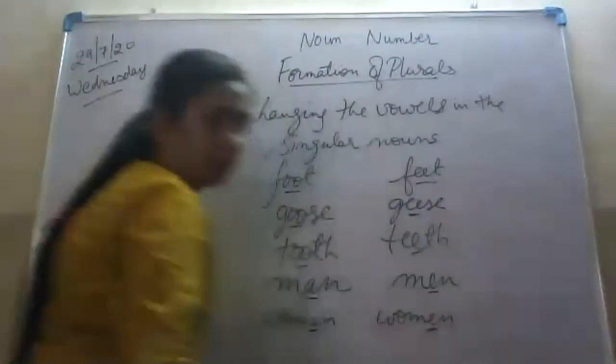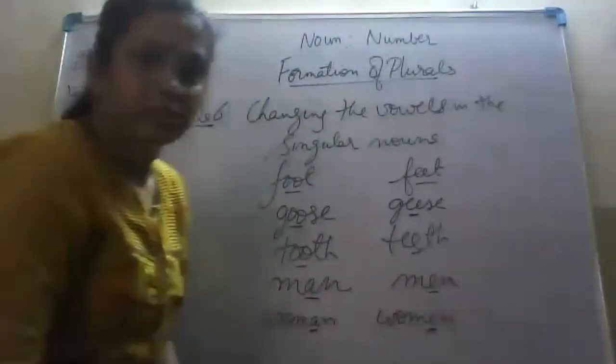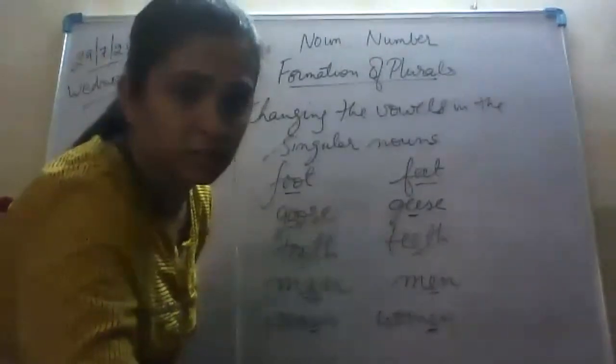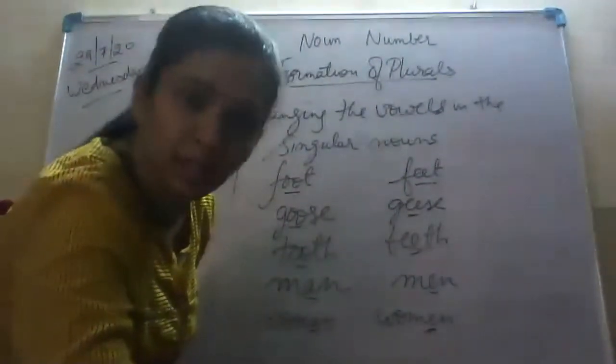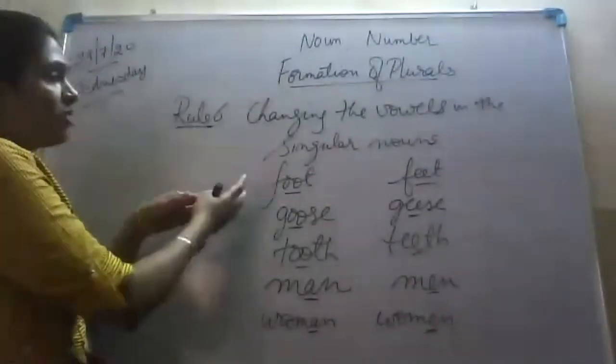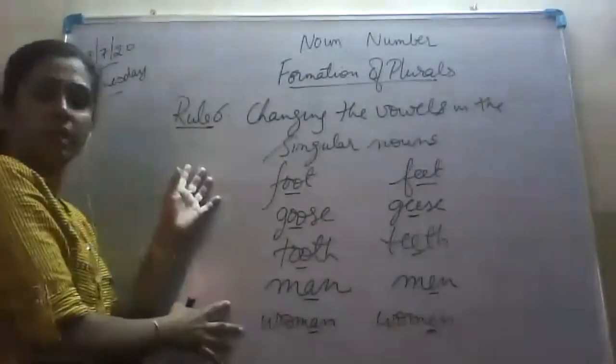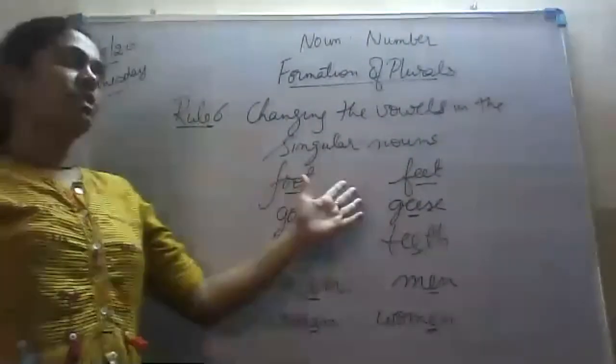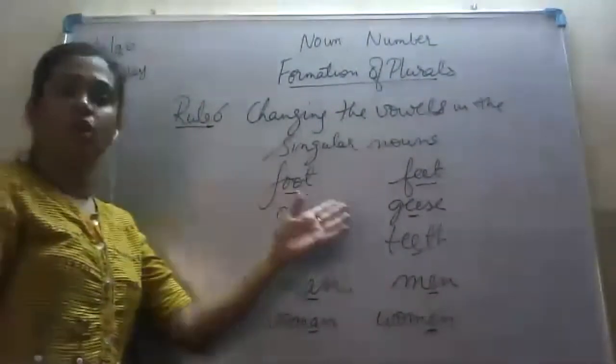W-O-M-E-N, woman. Is it clear? Yeah, Jivisha? Jivisha, do you want to ask anything? Okay. So these were some of the examples of the singular nouns whose plurals have been formed by changing the vowels in the singular.